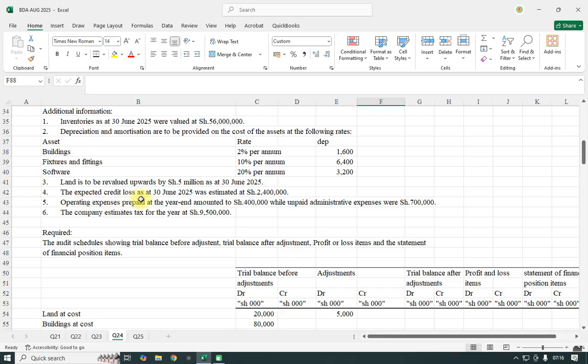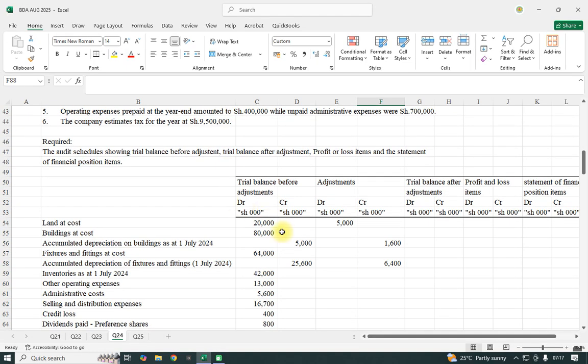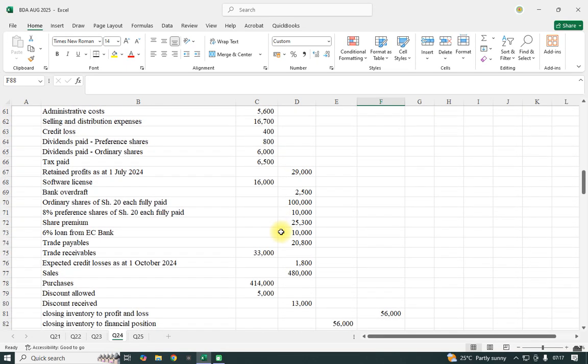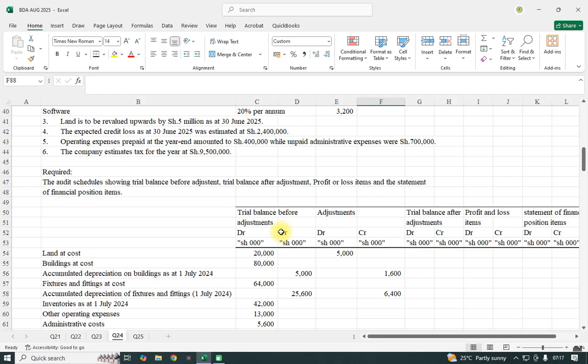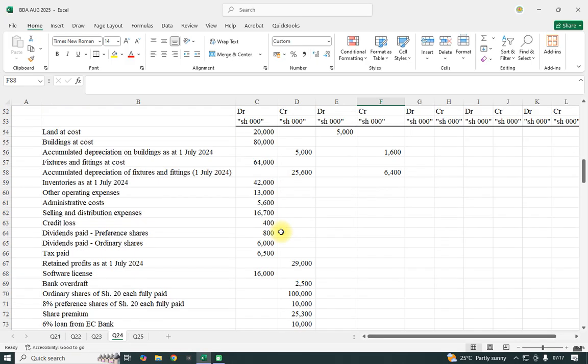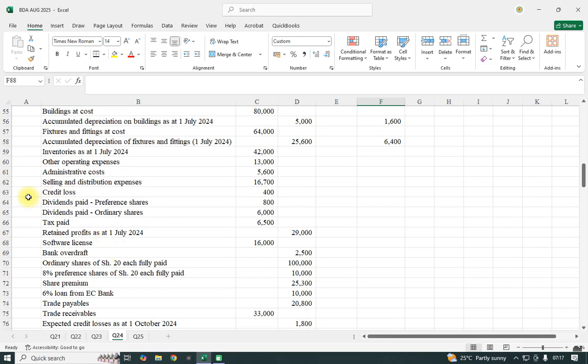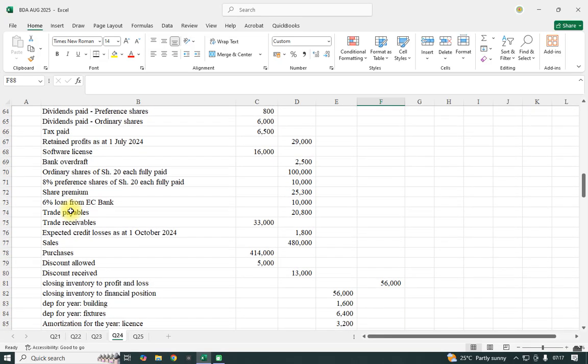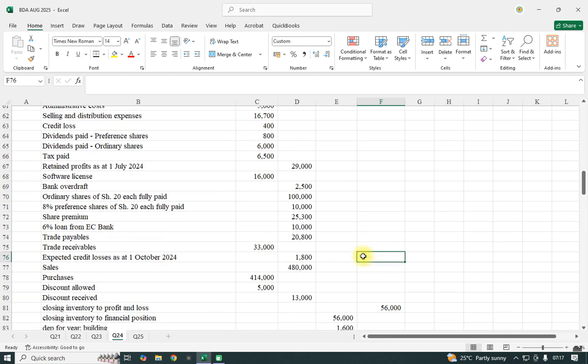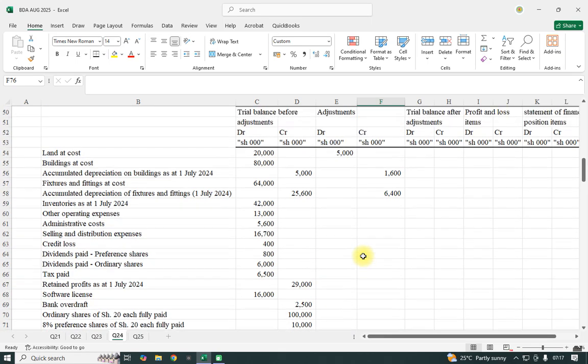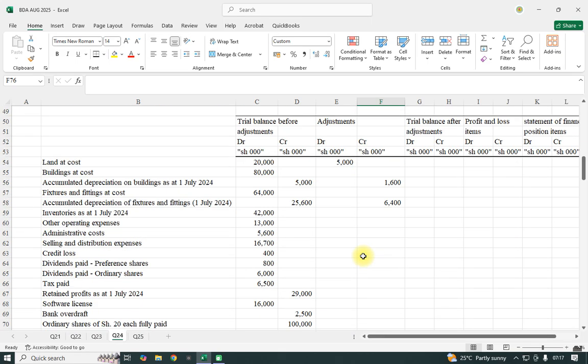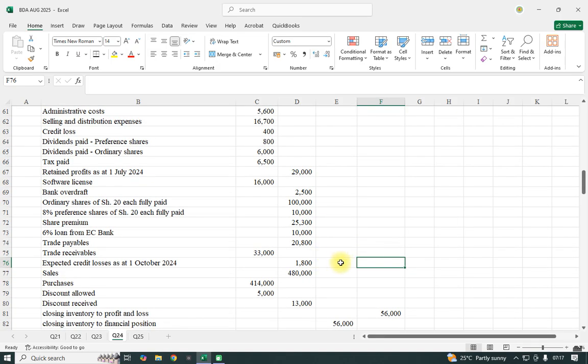Then the expected credit loss as of 30th June 2025 was estimated at 24. This is the expected credit loss, which is a provision. When you talk about the credit loss, it is a provision for bad debts. The credit loss is the bad debt itself, but we have the expected credit loss, so at the end of the year it is expected to be 24.